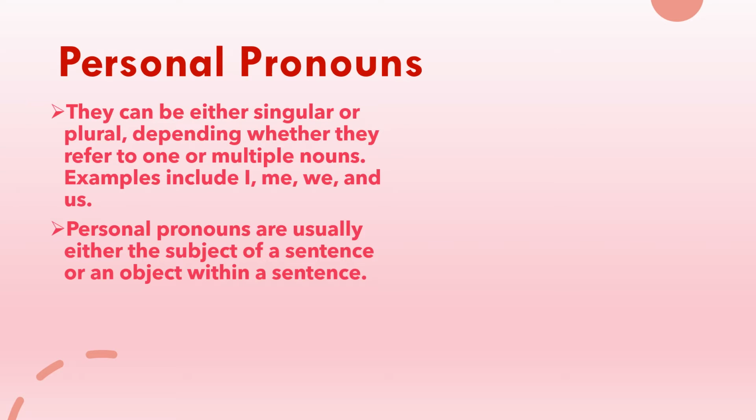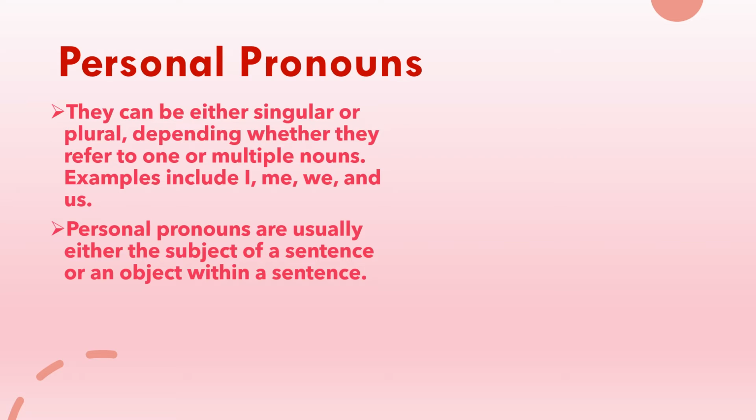Now, a subject is the person or thing which is doing something in a sentence, whereas the object is something that is having something done to it. An object is something that a verb performs an action on.